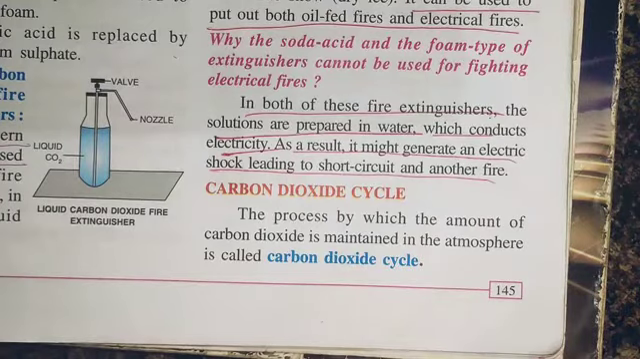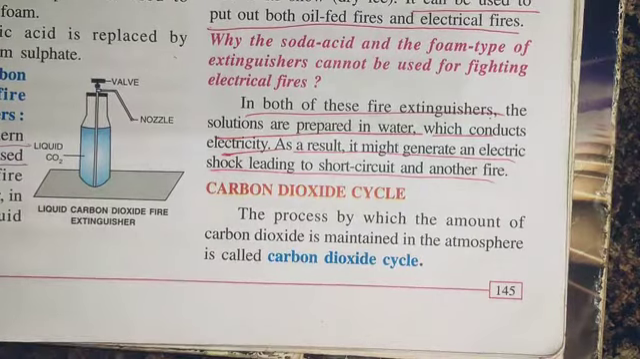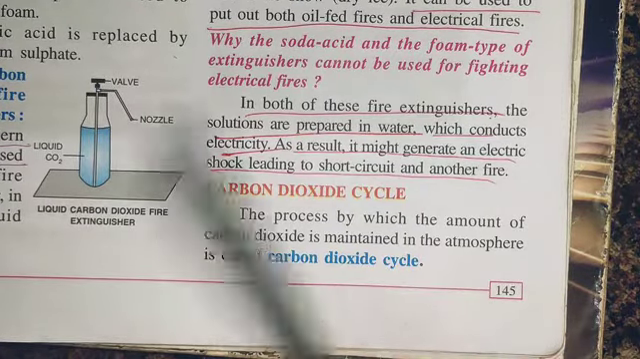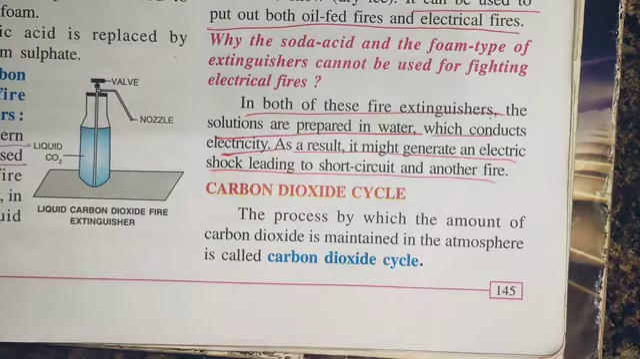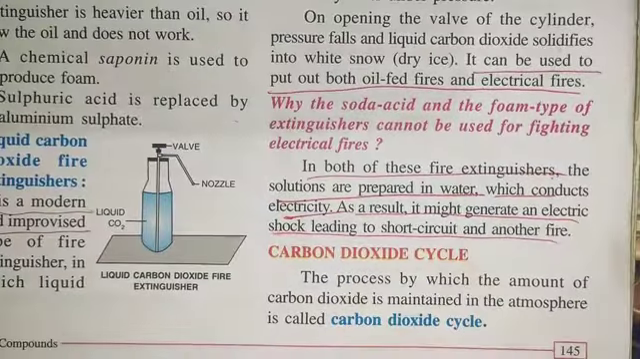For electrical fires and for oil fed fires, in both types of fires we can use the liquid carbon dioxide fire extinguisher. Since CO2 gas is lighter than oil, it will spread on the surface of the oil, and in the electrical fire also, it does not have a water component, so it will easily extinguish the electrical fire as well.